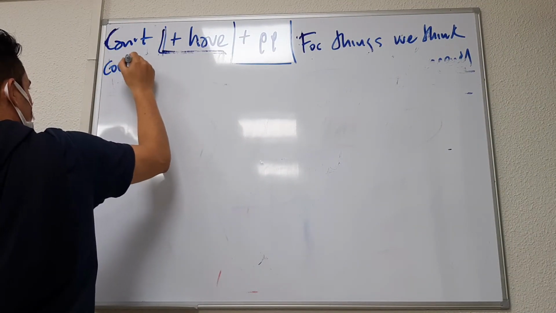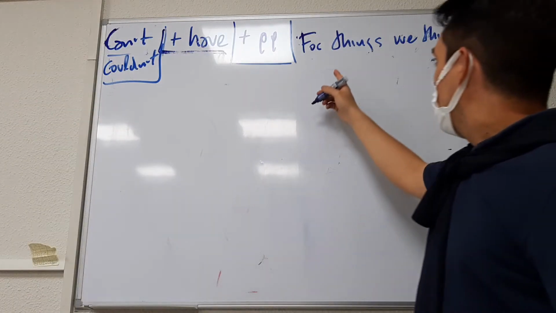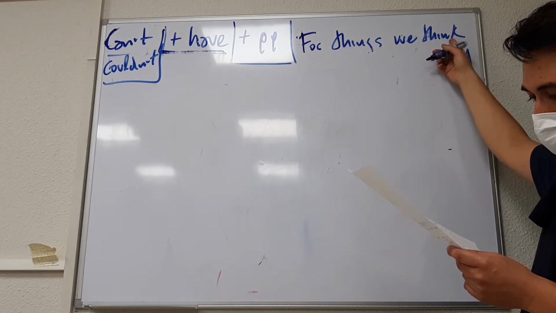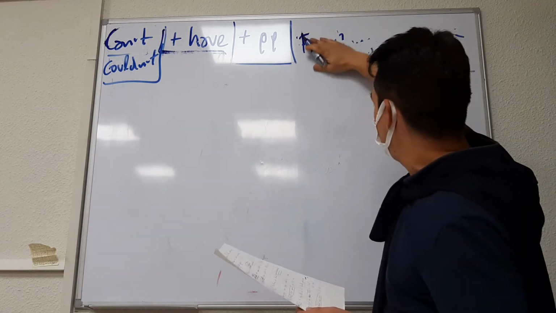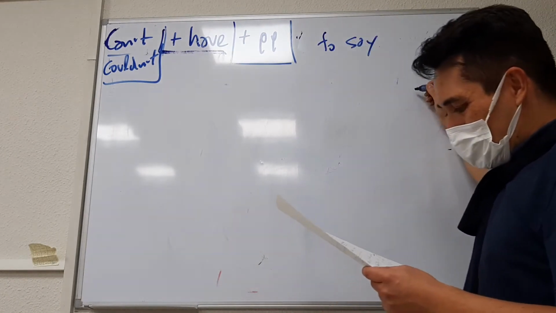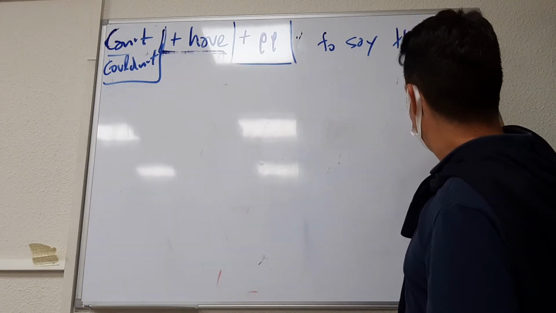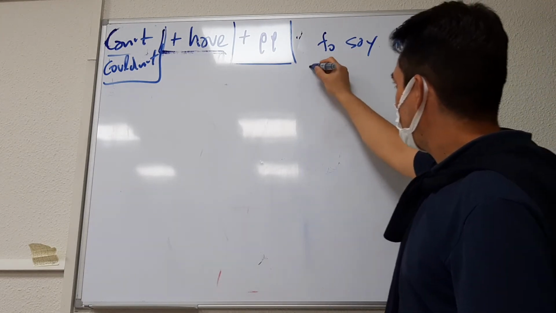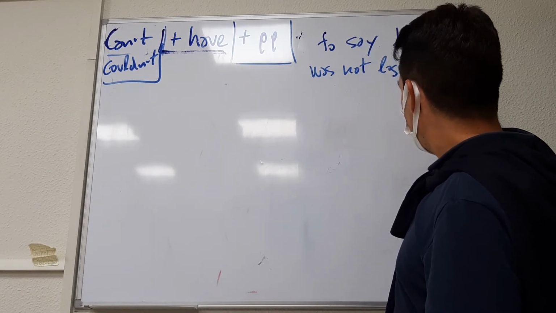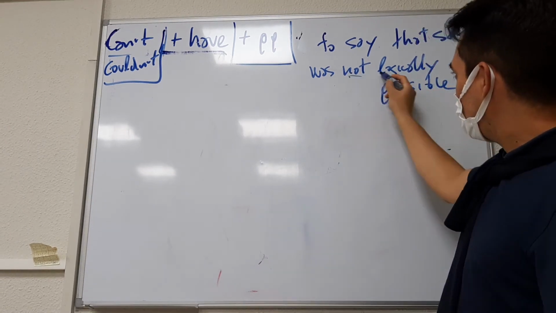Can't and couldn't, to say that something was not logically possible.